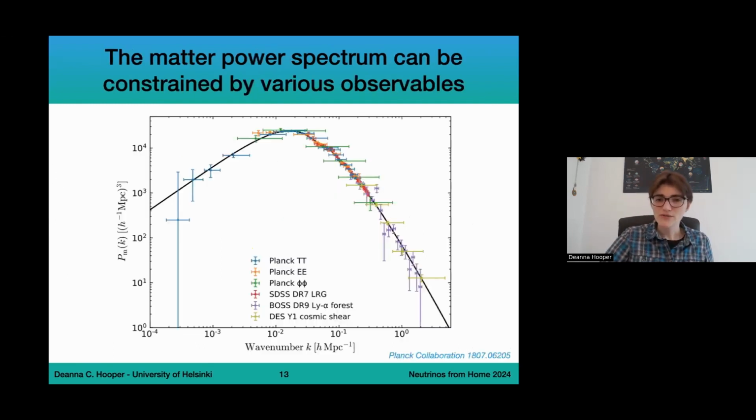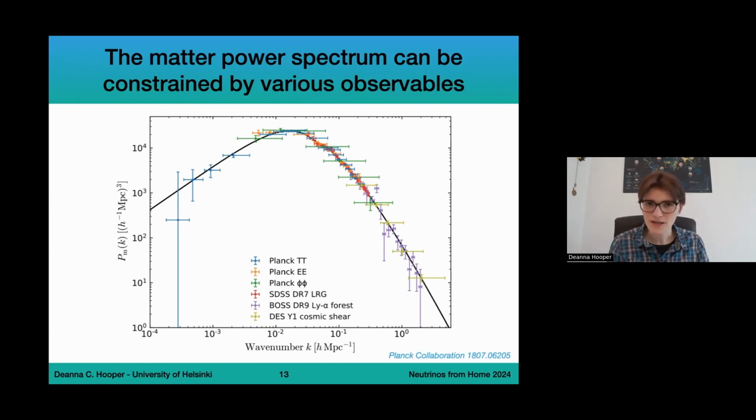So the next question, of course, is how do we measure the matter power spectrum? Of course, when we're talking about the cosmic microwave background radiation, we know what we're measuring is the CMB. Whereas in terms of the matter power spectrum, there are many different observables that can actually help us constrain the matter power spectrum. This figure here is a summary of the constraints that we had in 2018.